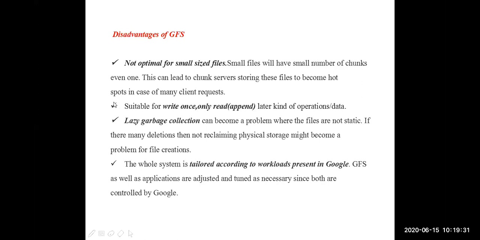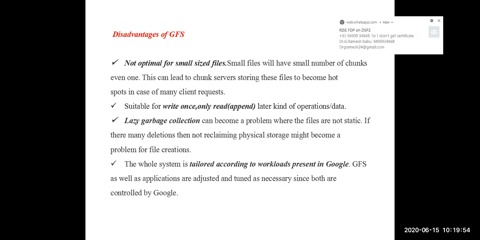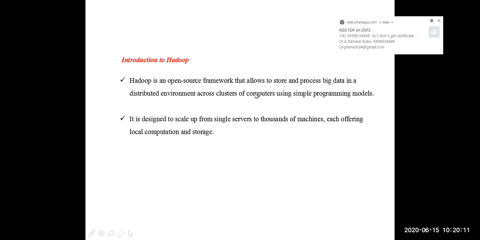One is it is not suitable for small sized files. Next, it is best suitable for write once and read many times kind of files only. Next, one more drawback is it has lazy garbage collection, due to which memory problems will arise. Next, this Google file system is mainly developed for Google applications only. It is adjustable only with the Google applications. Other applications which are not related to Google may not be adjustable with this Google file system. Is it clear, guys? These are the advantages and disadvantages of the Google file system.